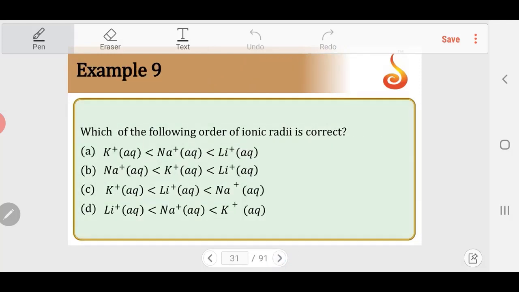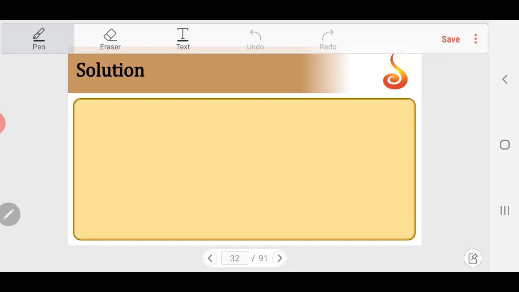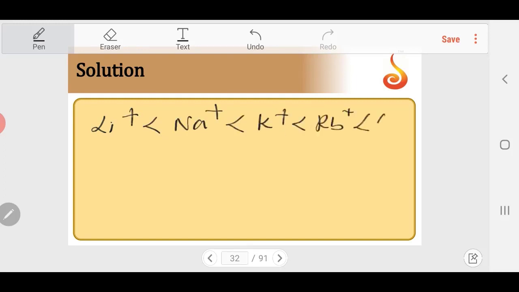Which of the following order of ionic radii is correct? They have given potassium ion, sodium ion and lithium ion, but very clearly mentioned they are in aqueous medium. So we'll go to the concept. If I take gaseous ions, obviously lithium ion is the smallest, then sodium ion, then potassium ion, then rubidium ion, then cesium ion.